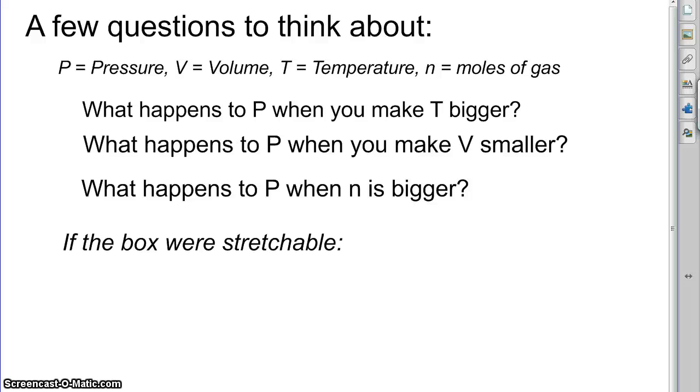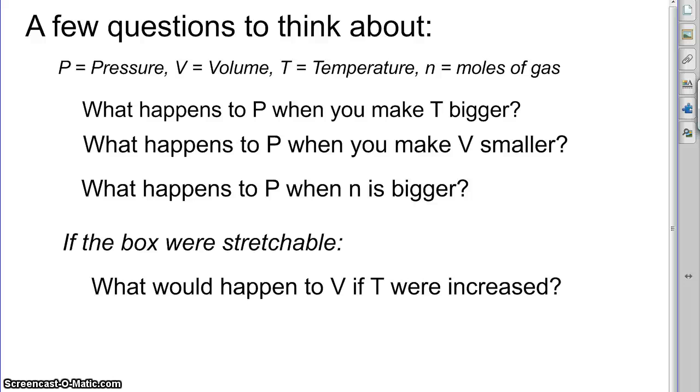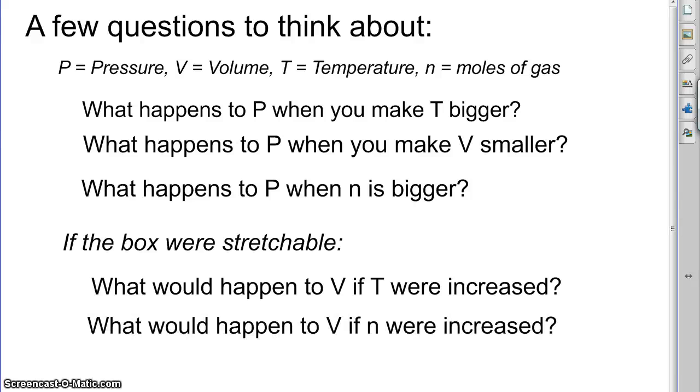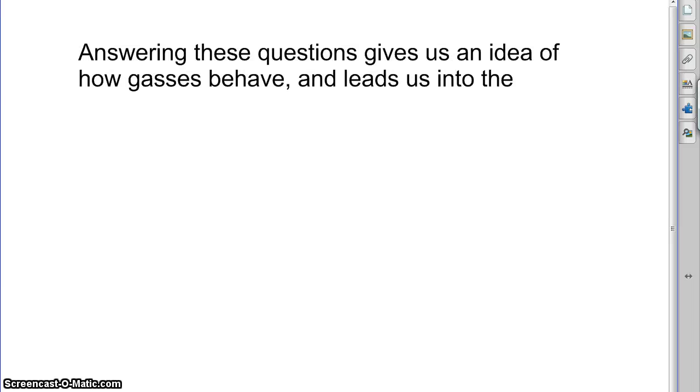And some other questions. What if the box were stretchable? In other words, if doing things would allow the box to change its size. What would happen to the volume if you increase the temperature, if it were elastic? Would it go bigger, smaller? Would it be no change? What about what would happen to the volume if you changed the number of particles in there? If you made more particles, would the volume go up, go down, be no change at all? What would happen there? And so these are the kinds of questions that we can ask. And if you can understand all these in the applet and you can look at the website and make the correct predictions there, then you have a pretty good idea of how ideal gases behave.